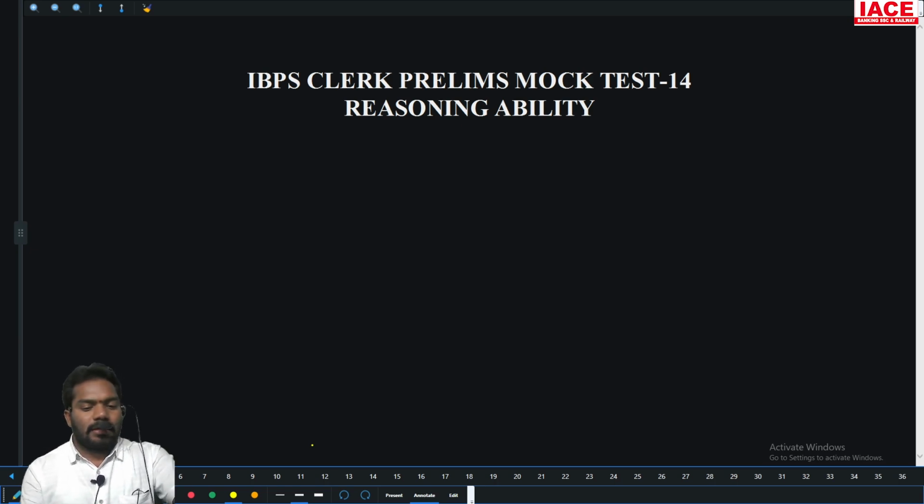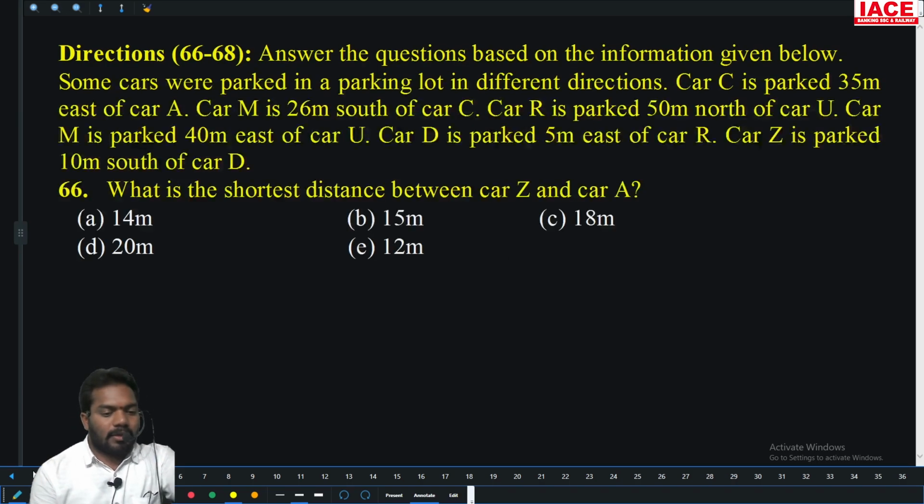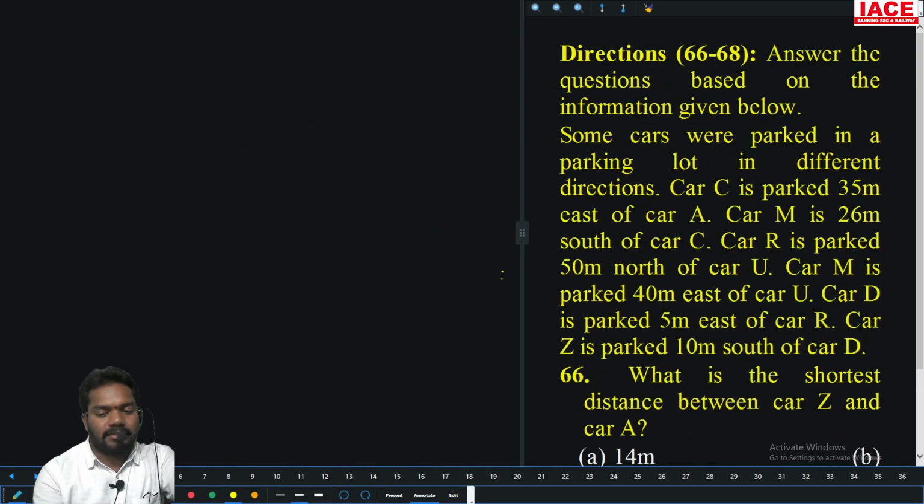Then clerical test number 14, reasoning session. Some cars were parked in the parking lot in different directions. Car C was parked 35 meters east of car A.